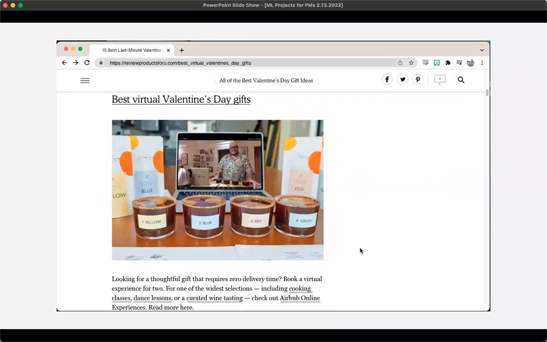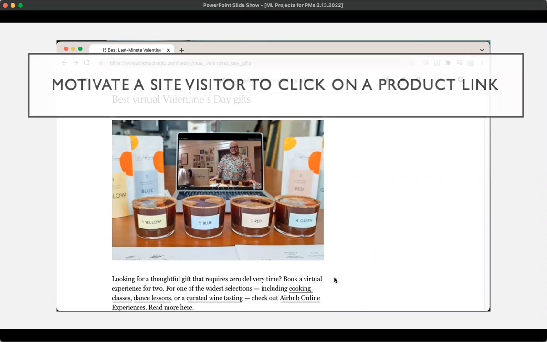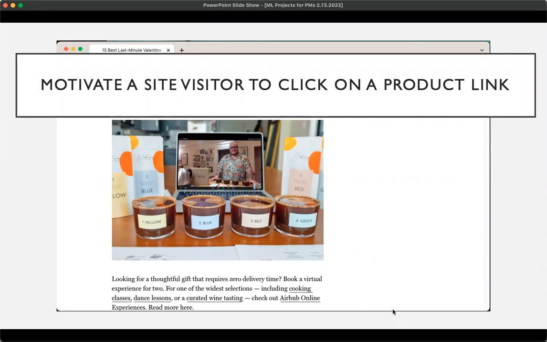So here's our problem. We are a product review site. Product owners only let site owners review their product if the review leads to site visitors navigating to the product owner's site or a retailer site where the product is being sold. So our project topic: motivate a site visitor to click on a product link on our site.